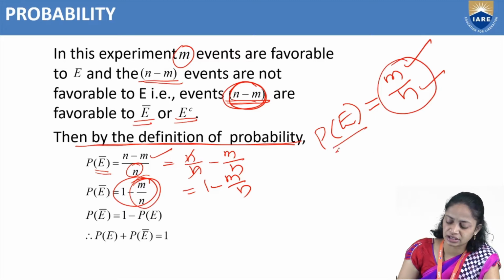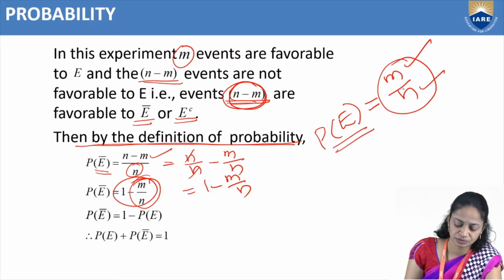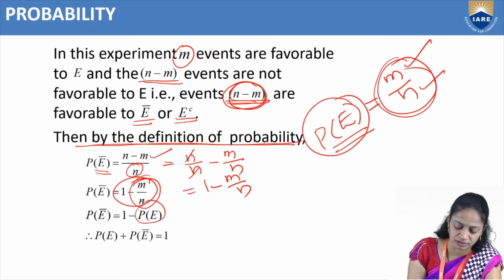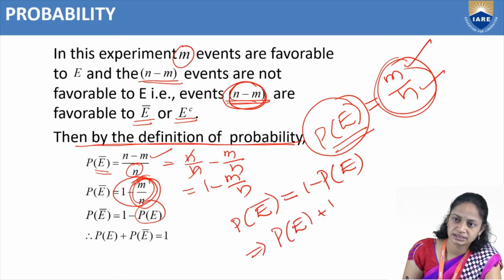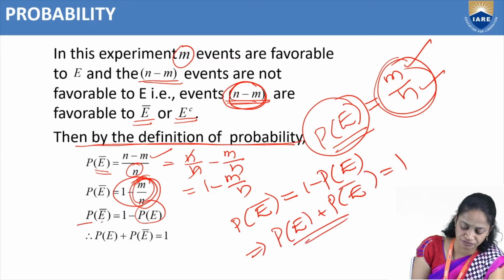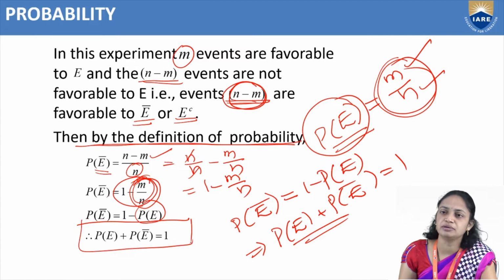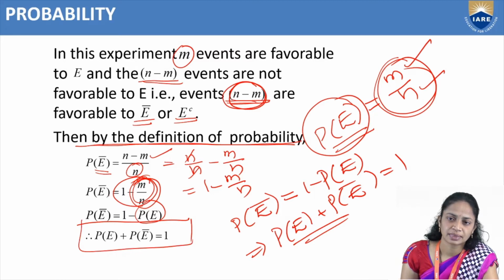By the definition of probability, probability of an event E equals m by n, so this is P of E. From that we get probability of E bar equal to 1 minus P of E. So from this we get P of E plus P of E bar equal to 1.